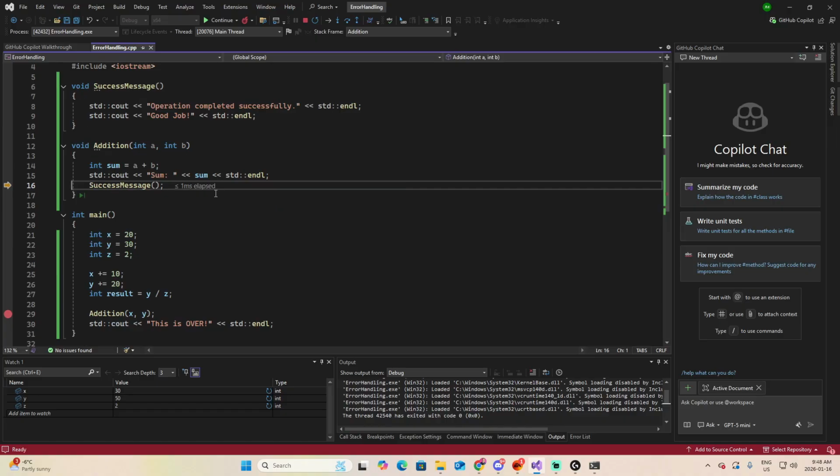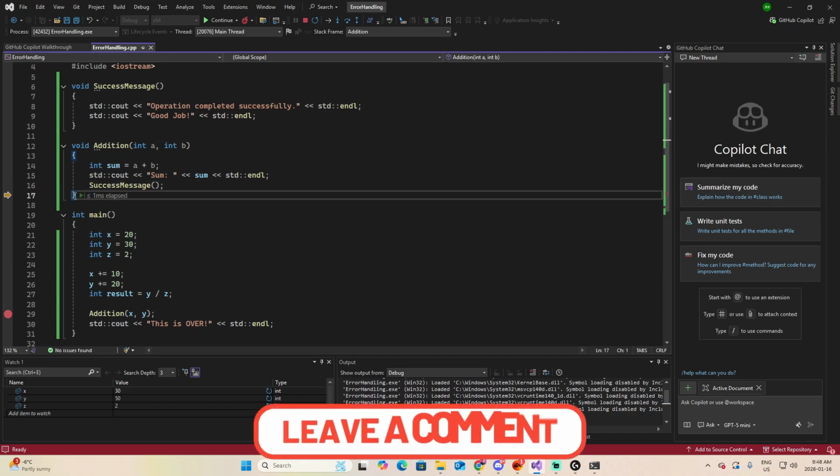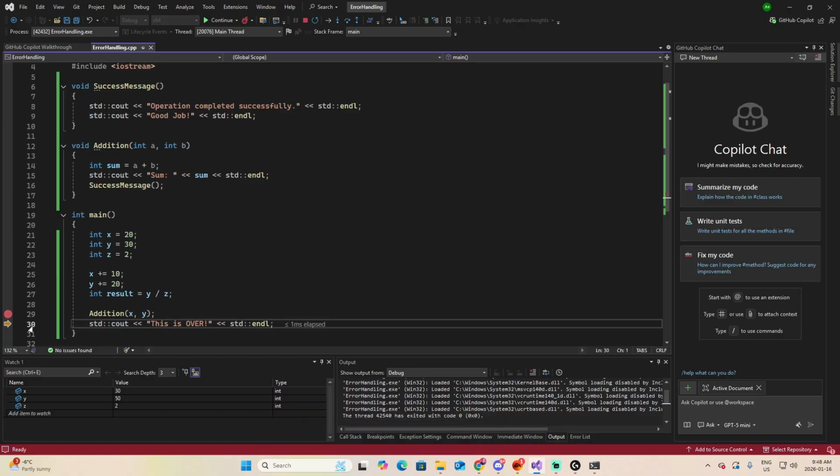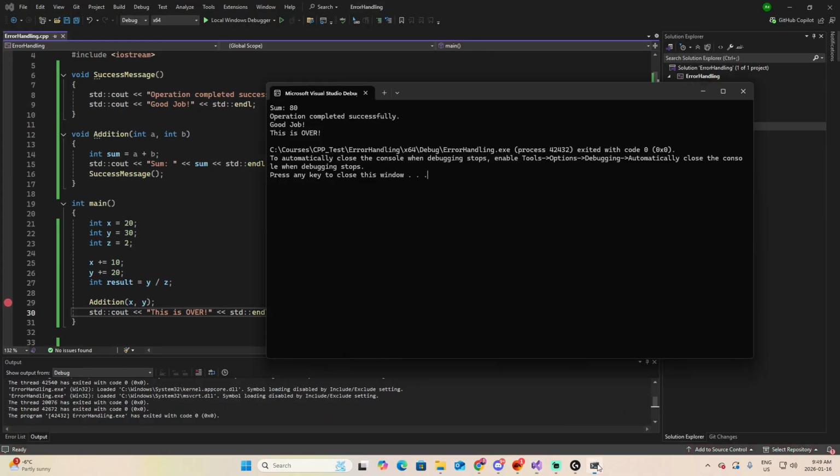Then I can do F10 again to step over. Look, we move to the next point. And now I will continue in the integer main to line 30, where it presents "this is over". Let's click F5 to continue until the end, and this is the message of my program.